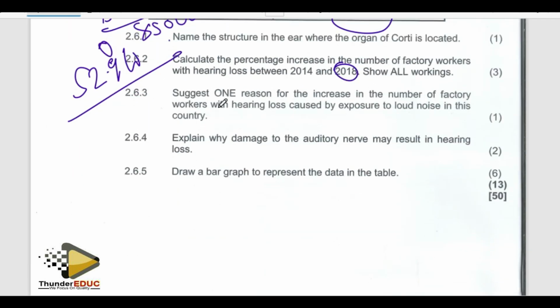They're saying, suggest one reason for the increase in the number of factory workers with hearing loss caused by exposure to loud noise in this country.